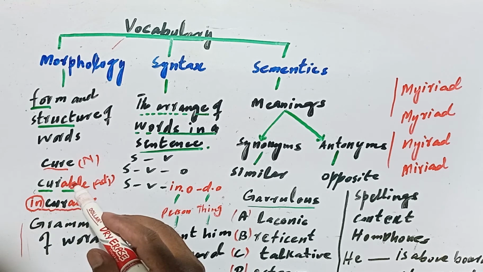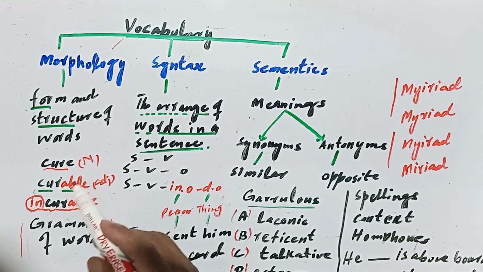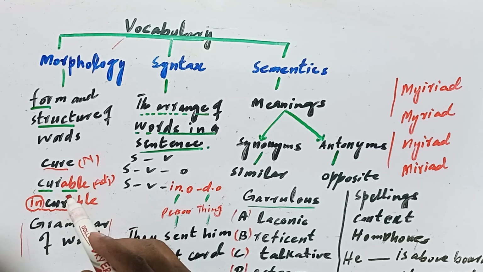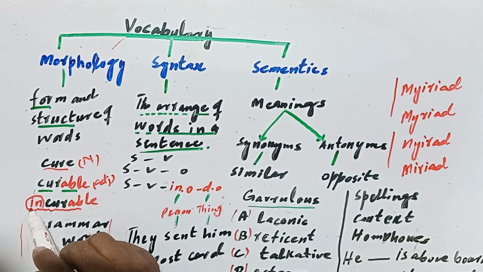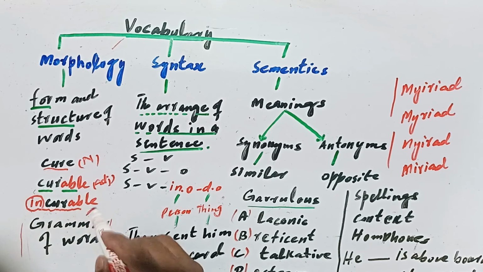In the next video lecture, I will give you some very important prefixes and suffixes. I will tell you with examples and with meanings. For example, in is the negative prefix, able is the positive suffix: curable, readable, in this way.